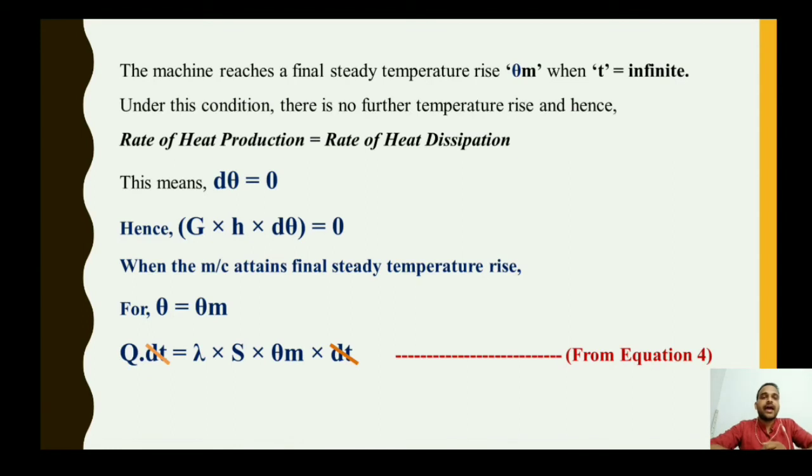Moving forward, the machine reaches a final steady temperature rise theta m when t equals infinity. Theta m is the value of maximum temperature, the final temperature value, and it is achieved when t equals infinity, that is, there is no time limit for the temperature rise. As we have seen the initial conditions, now we are considering the final condition.